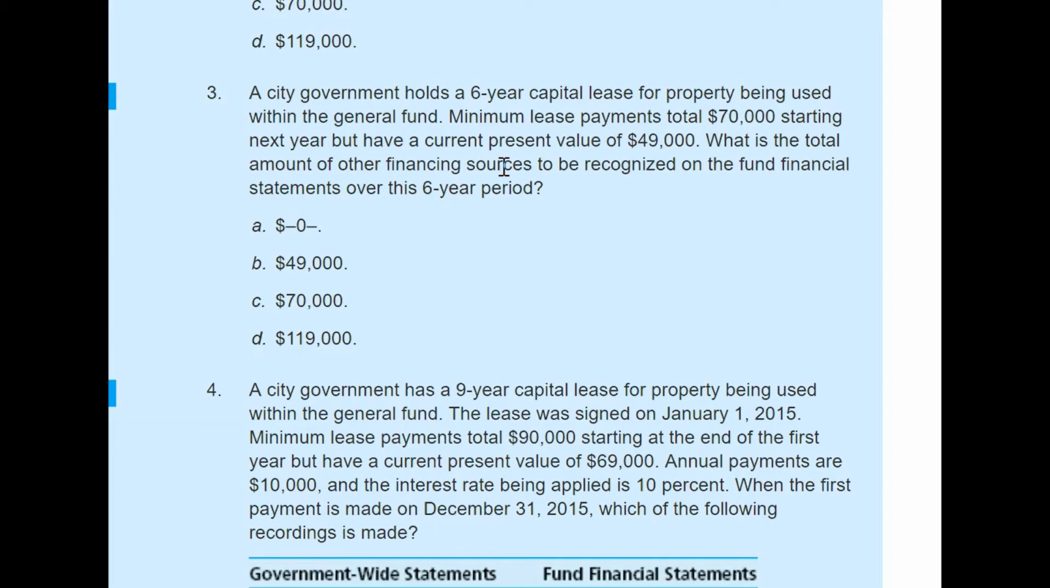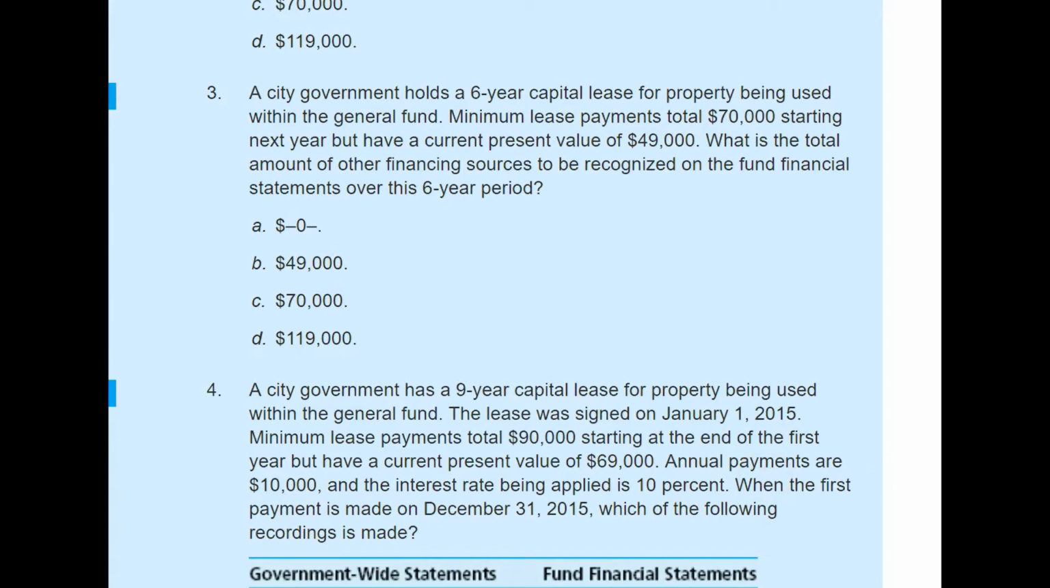So that means for the over 6 years, that will be the only recording. And the question is the same question. It says what is the total amount of the other financing resources to be recognized on the fund financial statement over this 6 years period. And here this will be the present value, which is $49,000, and they will do it at the beginning.